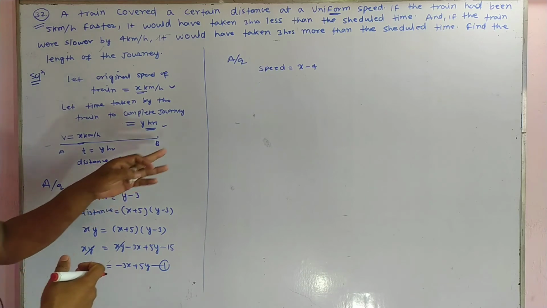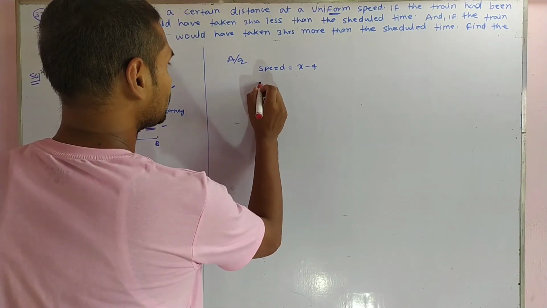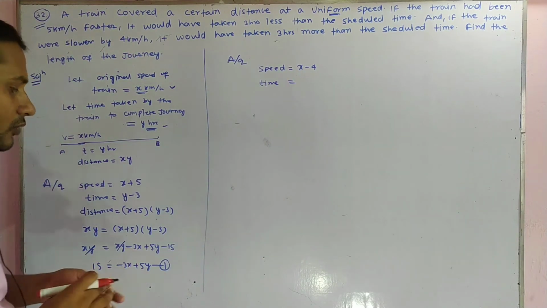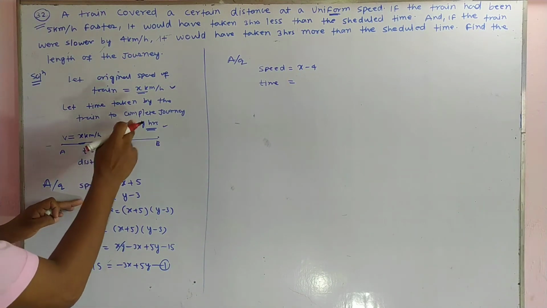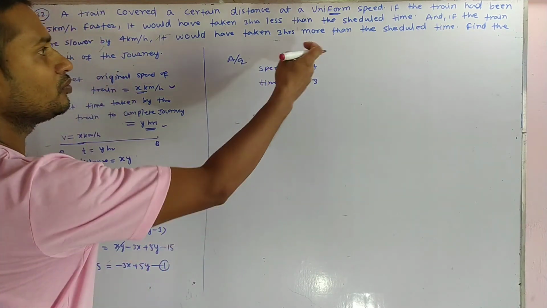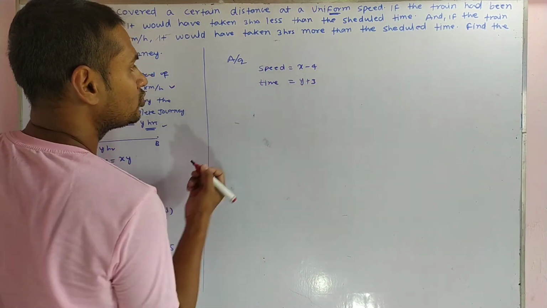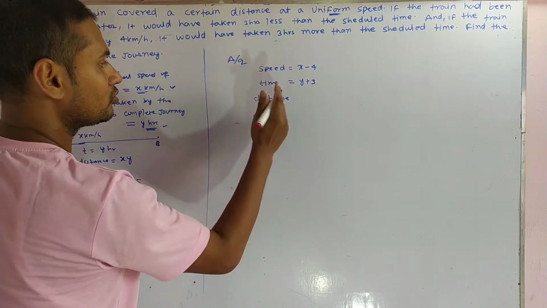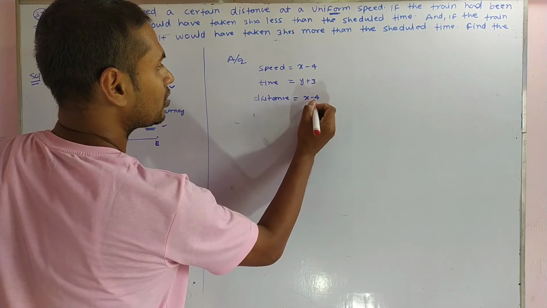The time taken by the car is 3 hours more, meaning time equal to y, then the time will be y plus 3, because the question tells us 3 hours more.